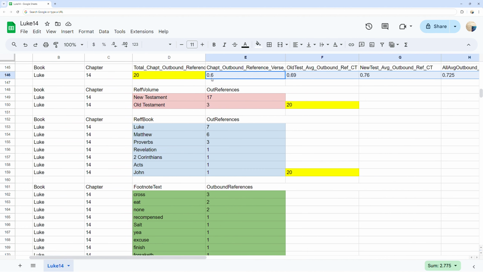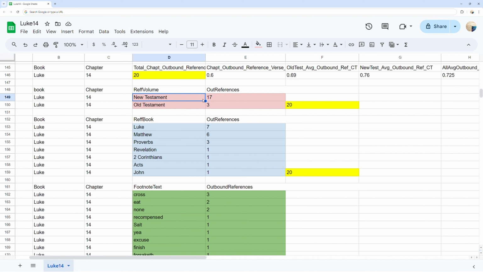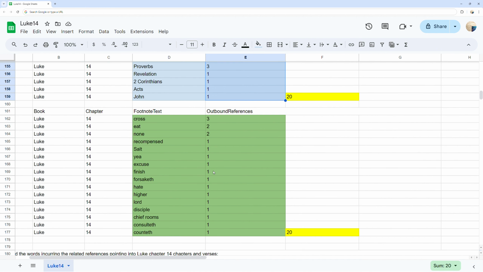In red, you can see the out references by destination of either Old Testament or New Testament ordered by counts. In blue, you can see 7 out references to the destination Bible books Luke through John ordered by counts. In green, you can see 16 words in Luke chapter 14 that incur the related outbound reference counts to other Bible verses ordered by the count used.